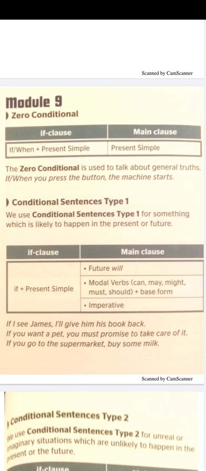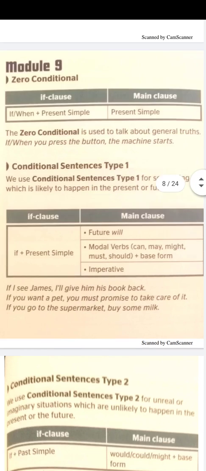Look here, if I see James, I'll give him his book back. This can happen. If I see James, I'll give him his book back. In the main clause we use will plus the verb. If you want a pet, you must promise to take care of it. Here we use must. If you go to the supermarket, buy some milk, we use imperative.